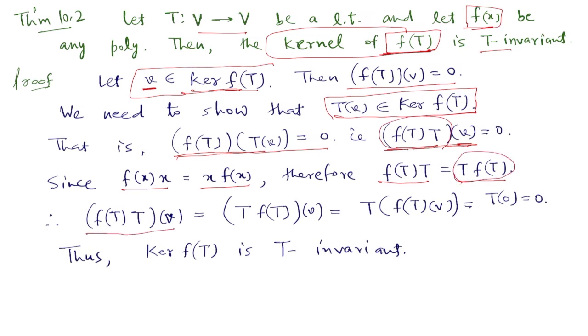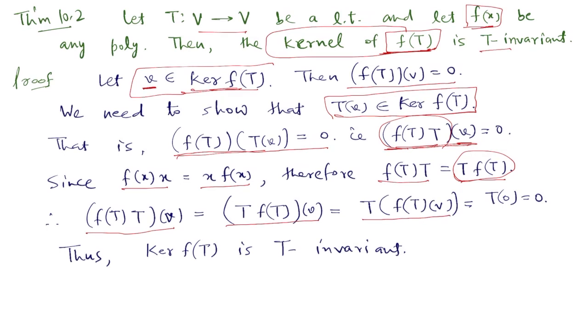So f(T)T of v is equal to Tf(T) of v. This is T of f(T) of v, but because v is in the kernel of f(T), f(T)v is 0, so this is T0, and so it is 0, and so the kernel of f(T) is T invariant. So do remember this result, we shall use it again and again: the kernel of f(T) is always T invariant, where f(x) is any polynomial.